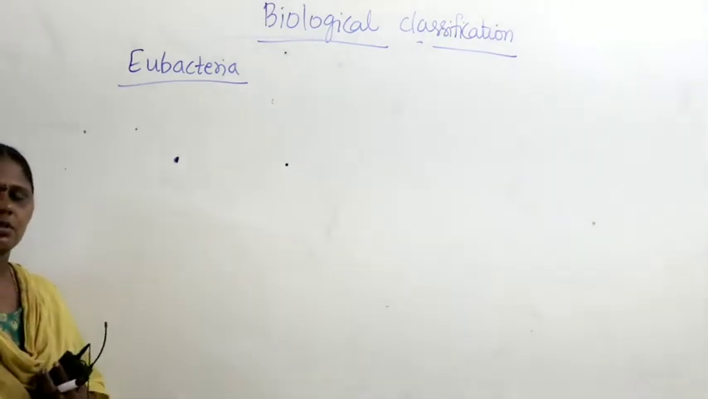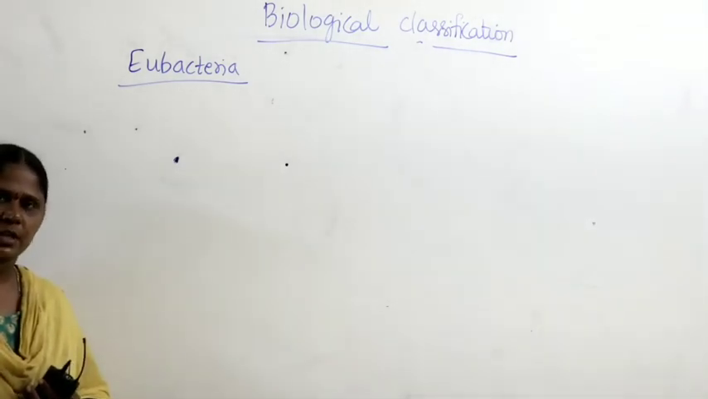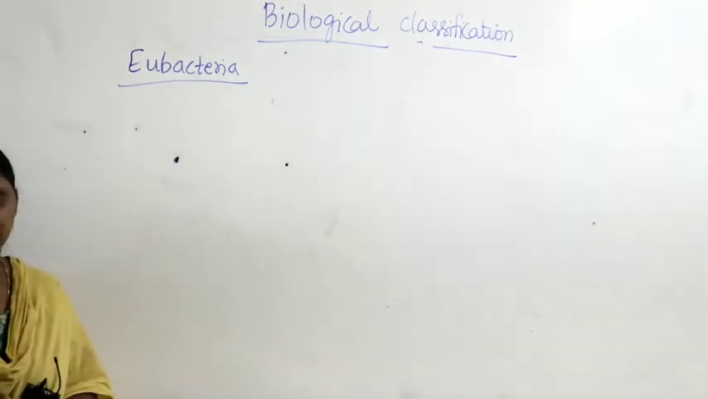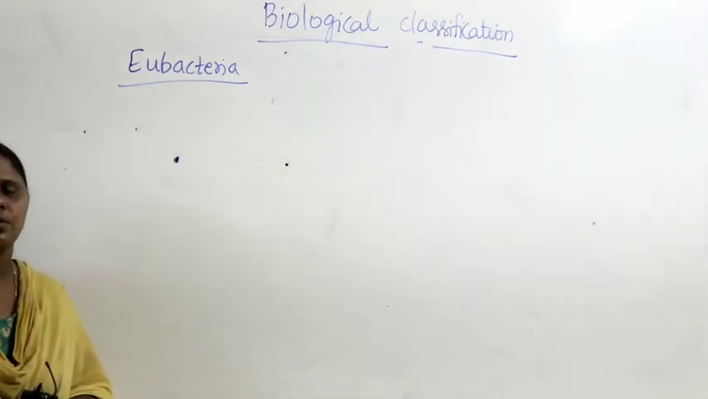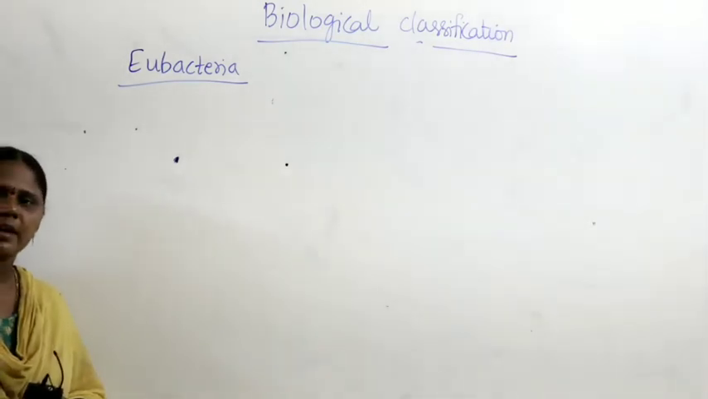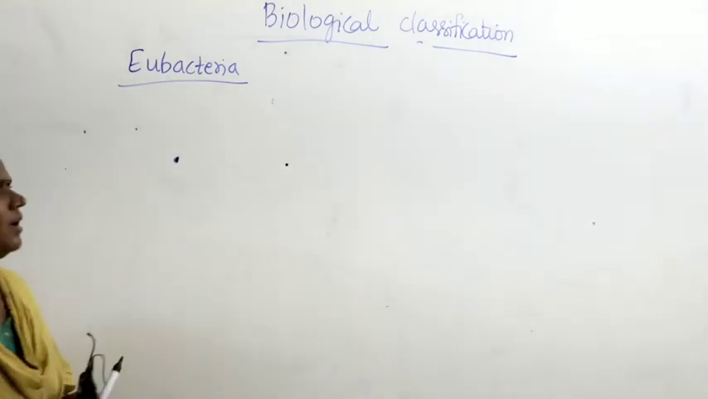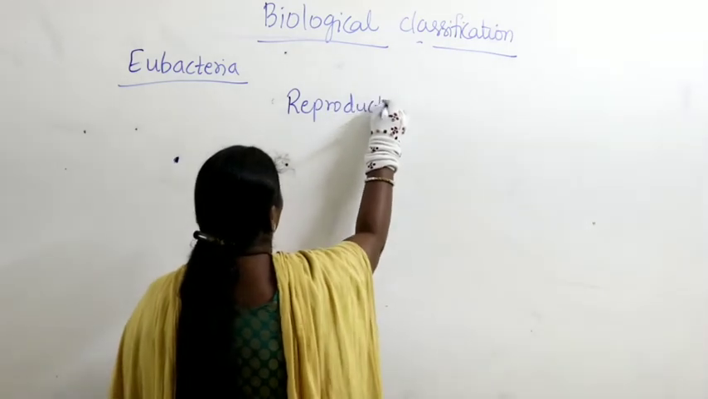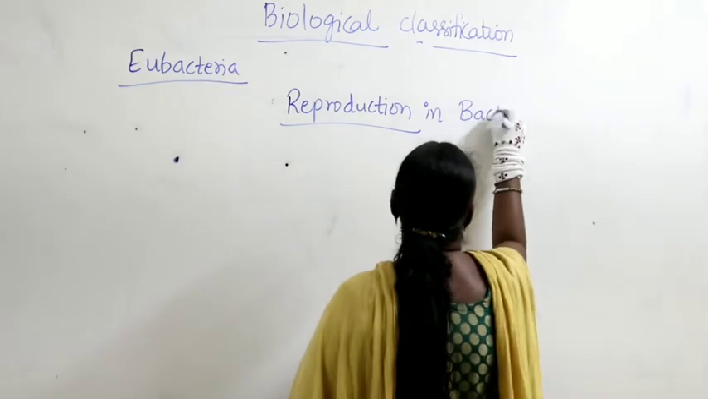So classification of bacteria based on nutrition gave photoautotrophs, chemoautotrophs, photoheterotrophs, chemoheterotrophs. Similarly, based on structure, we discussed bacilli, cocci, spirilla, vibrio, right. Classification based on cell wall: gram positive bacteria and gram negative bacteria. Now in eubacteria, let us talk about the process of reproduction in bacteria.